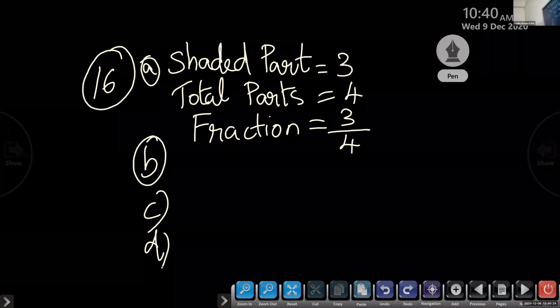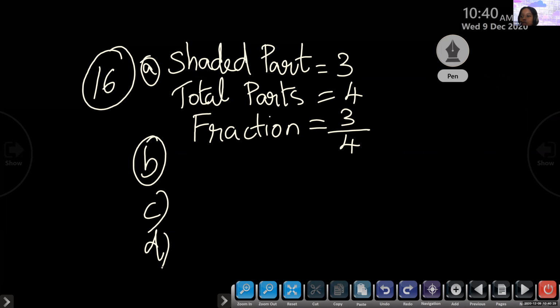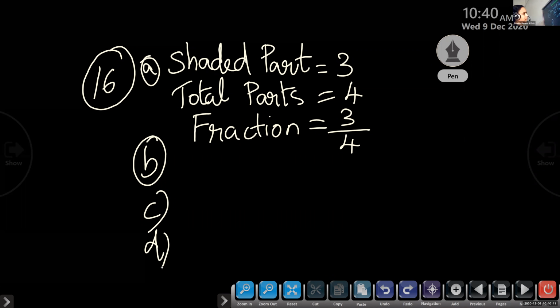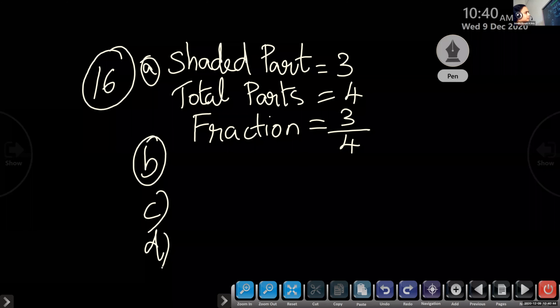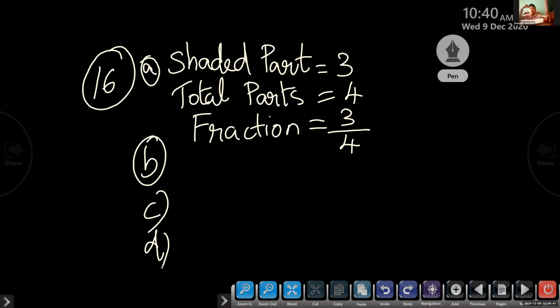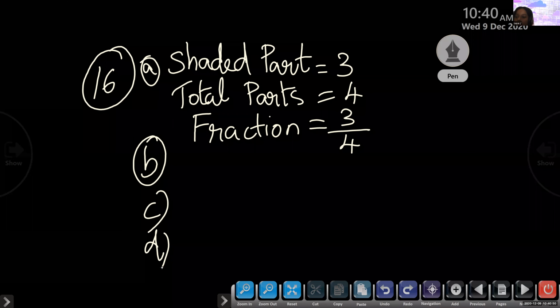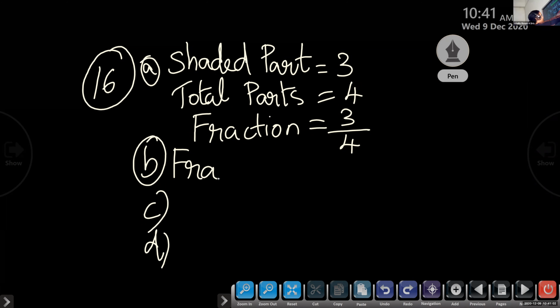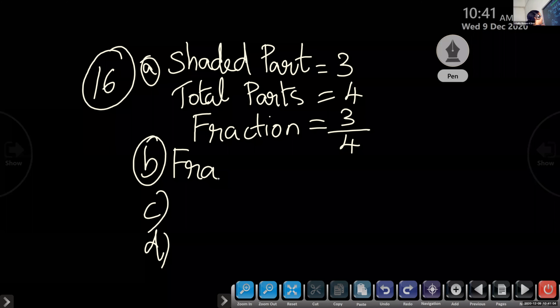Sanahin, finish writing. Question number 16. Ma'am. You can write, finished? Yes or no? Show me your thumbs up. Yes, ma'am. Finished? Yes. Okay. Ma'am, we can write this in one line. Okay, so children, from here, I am writing only the fraction. You can write these all 3: shaded part, total number of parts, fraction.